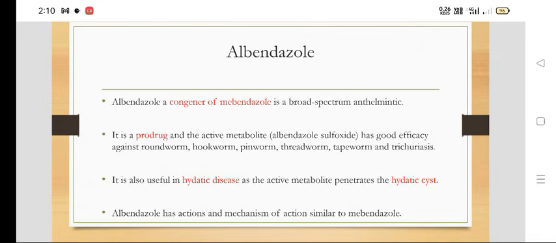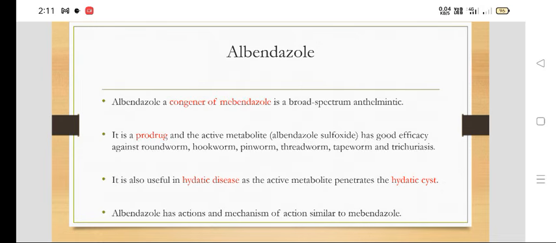Today we are going to talk about albendazole. Albendazole is a congener of mebendazole, which is a broad spectrum antihelminth. Albendazole is a prodrug and it is converted into its active metabolite, named albendazole sulfoxide.